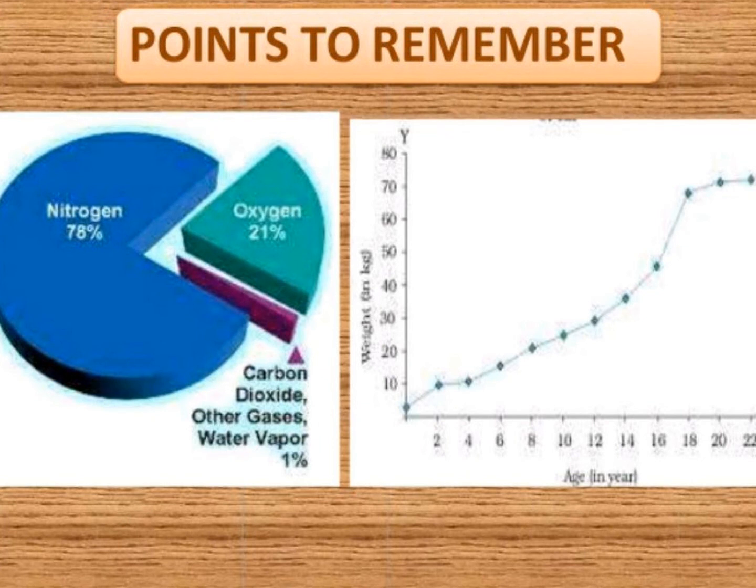Another is this particular line graph and the pie chart. In the pie chart, we can express any particular information in the form of percentage. Like right now, it is showing that nitrogen is 78% present in our environment, 21% is oxygen, and 1% is carbon dioxide or the other gases. In the same way, the line graph is showing the weight of the person for the various ages, as mentioned here. So it is quite easy for us to understand in just a glimpse.